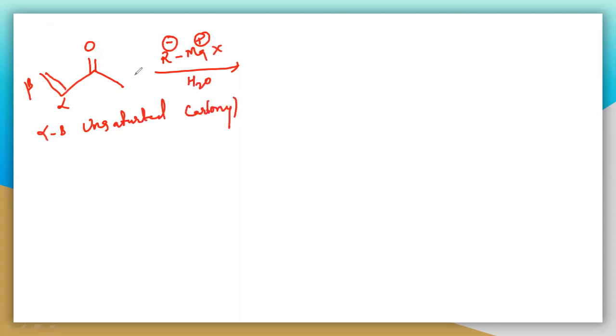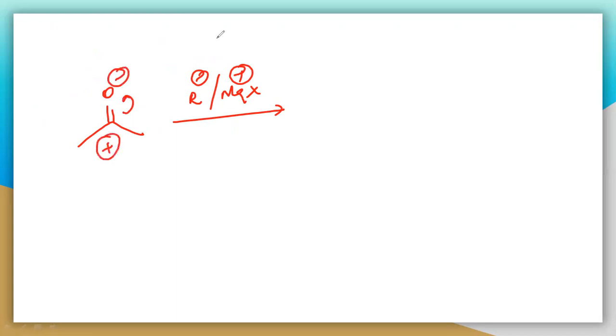Because it is a ketone, so what happens when you are reacting with this? Whenever the Grignard reagents are reacting with the carbonyl compounds, they are reacting with MgX plus. So very simple. This will move towards this, and you will get O minus, and here MgX plus, and here there is a plus.